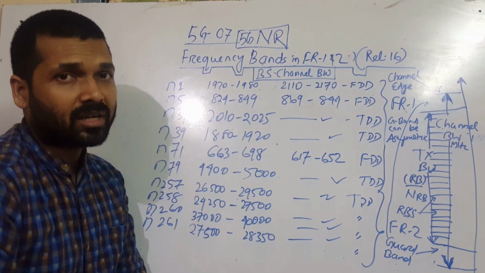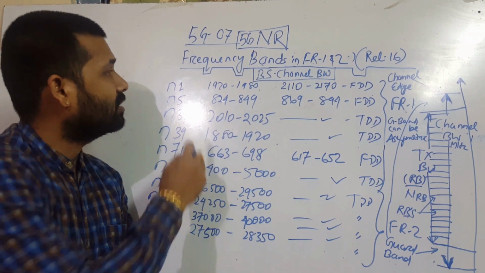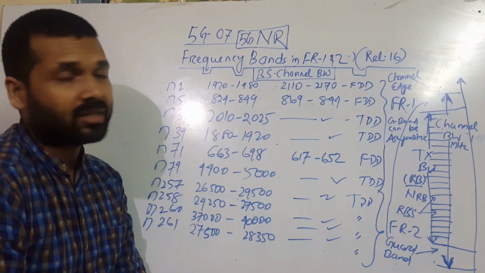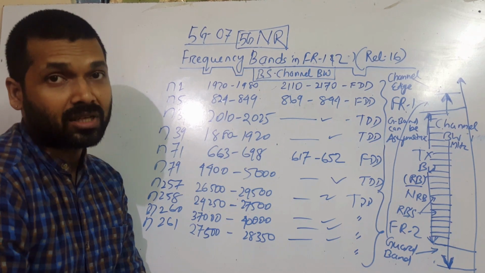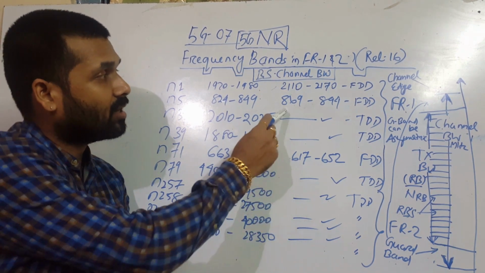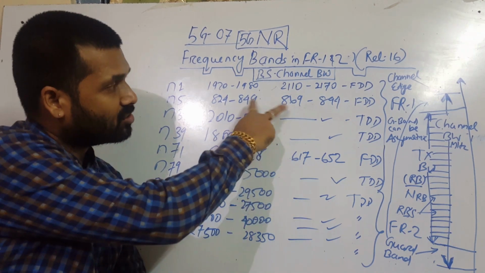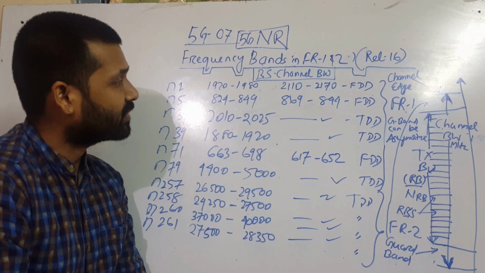That is the first band which will operate in 5G NR, in FDD mode. Next one is N5. The range in uplink is 824 to 849, and the downlink 869 to 894. That is the range for uplink and downlink, and it operates in FDD mode.